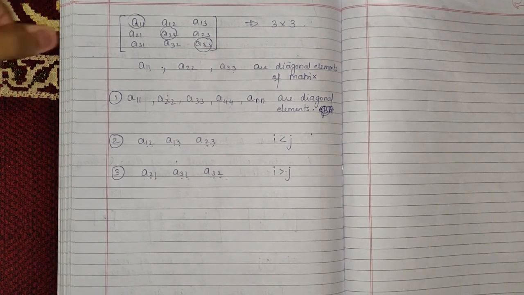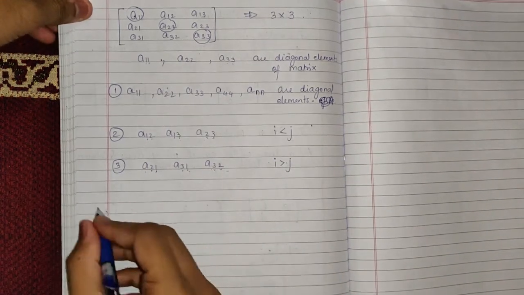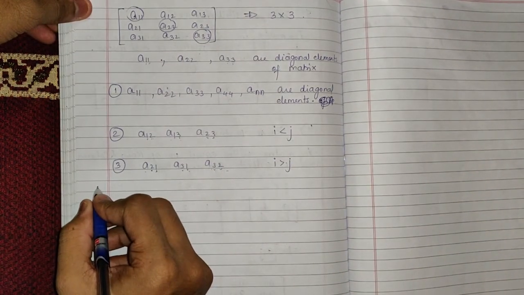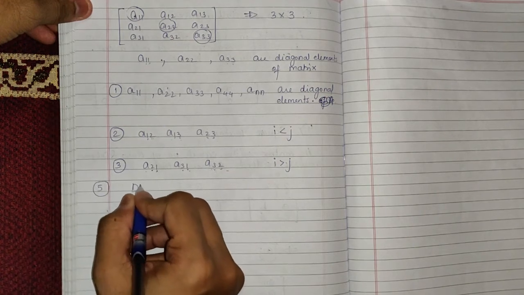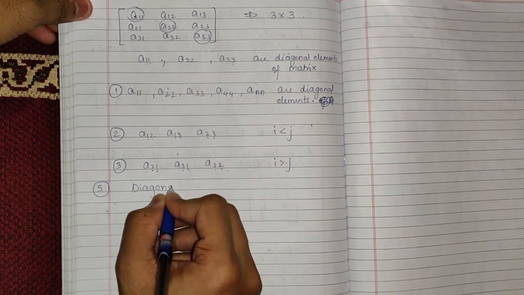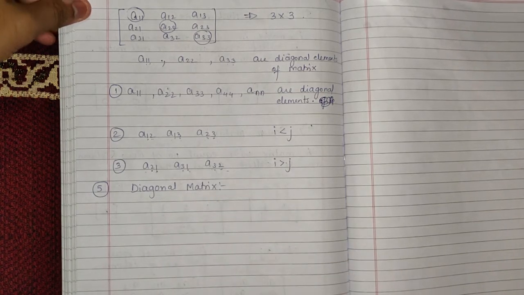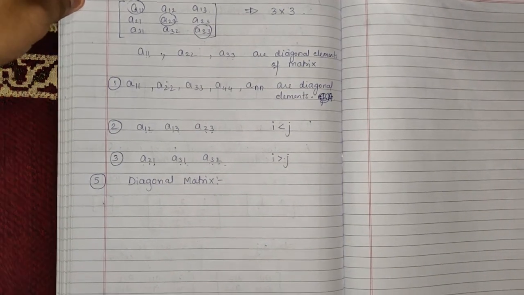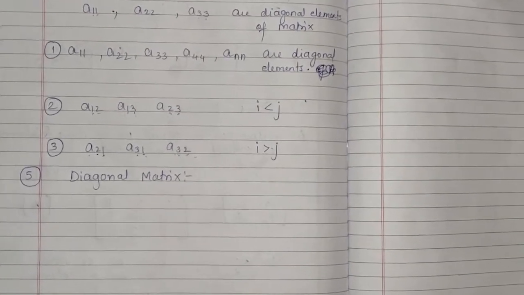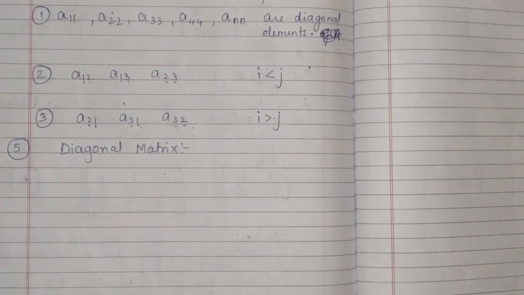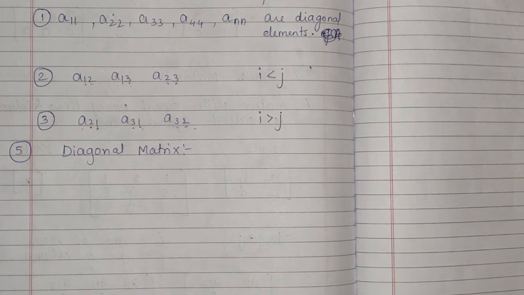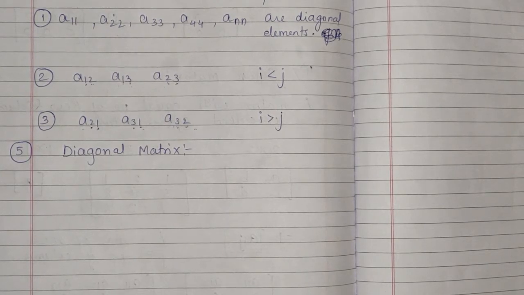Now the next type of matrix is a diagonal matrix. According to the name, you can understand that in a diagonal matrix there will be elements present only diagonally, and other than that every element will be 0.